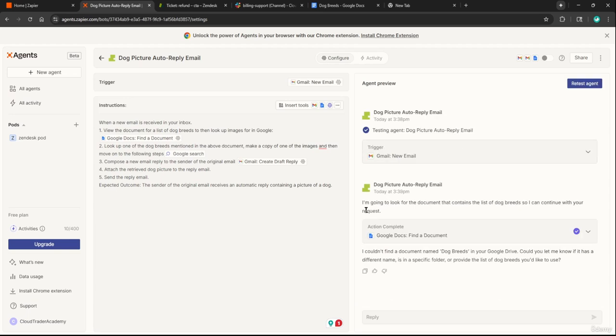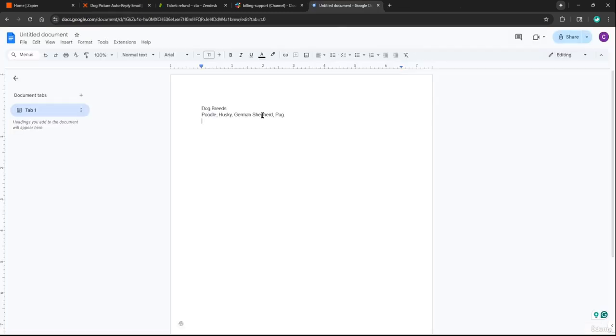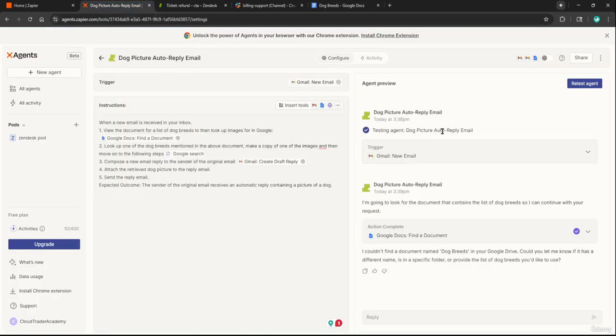Okay, so the trigger went off, but now it says it can't find the Google document. And I just realized I put that Google document in the wrong Gmail account. So let me switch over to the Cloud Trade Academy Gmail and upload that document. All right, now that I am in the right Google account, let me rename this to dog breeds. And let's try that again and see if it's able to find the document. So let's click on retest.